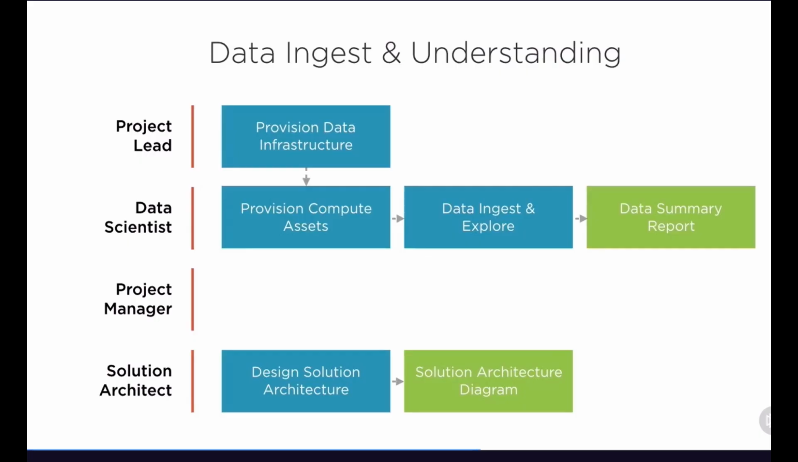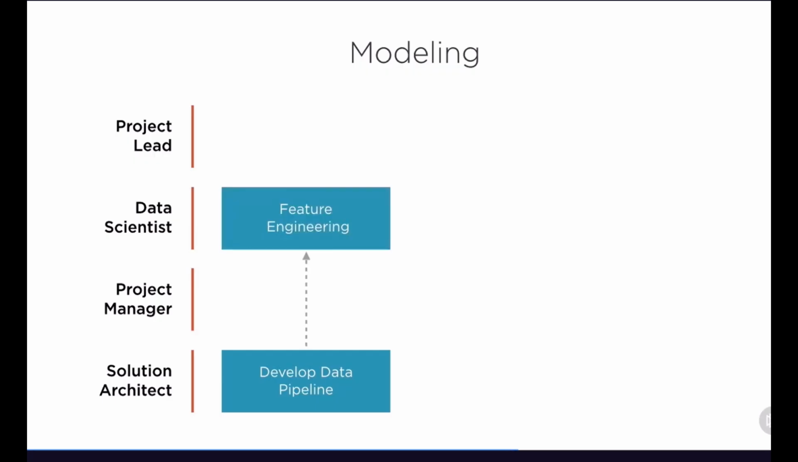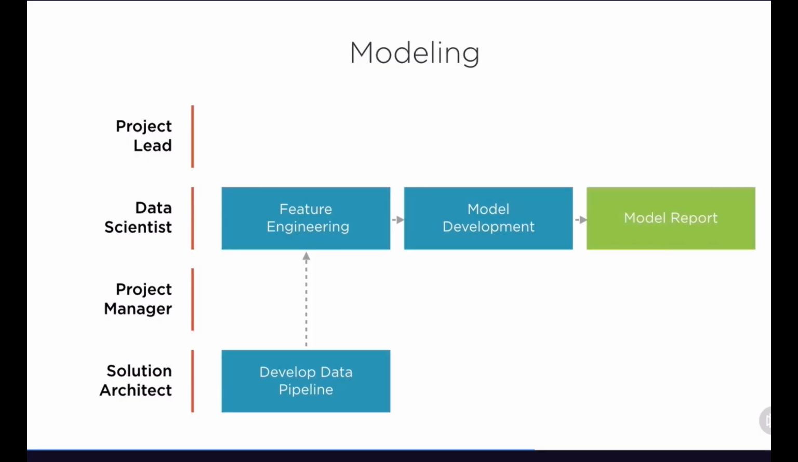And so this is the data ingest and understanding phase. Once we get through this, we're ready to really get to the meat of what we're looking to do, which is the modeling work. And so first, we're going to be developing a data pipeline. And this is what is going to enable us to get the data in the right place so we can start doing feature engineering and model training. And then from here, we will transition into those steps that I mentioned of feature engineering by the data scientist, ultimately model development, and then coming from there, ultimately a model report that is going to detail what we learned through the modeling process.